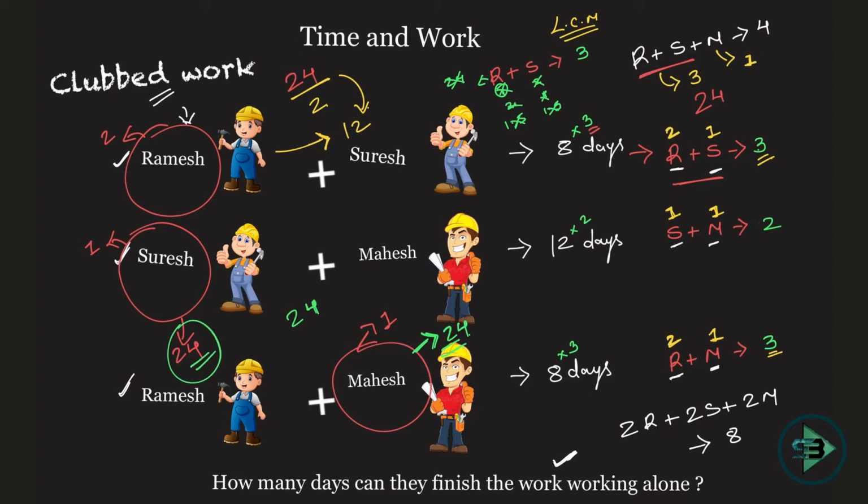So 24 days for Suresh, 24 days for Mahesh, and 12 days for Ramesh, because Ramesh is the only one who puts in 2 bricks in one day. That's why he requires half the number of days required by Suresh and Mahesh, and we got the answer to this. How many days can they finish the work working alone? So we know 24, 24 and then 12. So that's how this problem becomes different, but the approach is still the same.